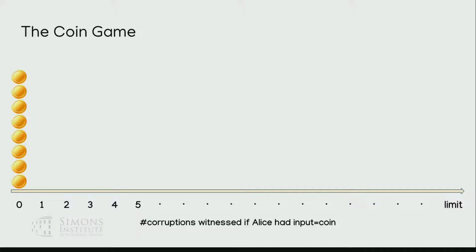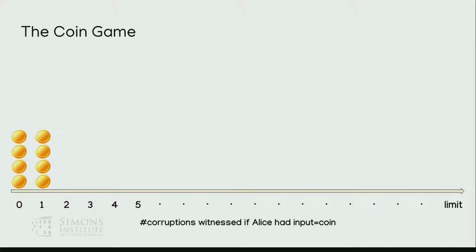So at the beginning of the protocol, they're all going to be at position 0 because no bits have been transmitted yet, right? So no corruptions could have occurred yet. But after one round, maybe Bob receives a 1. That means that all the coins for which Alice would have sent a 0 now have seen 1 corruption, right? And so for all those coins, they're going to move up by 1 on the number line at time 1. Different coins represent the different values that Alice could have had. So there should be 2 to the k of them.